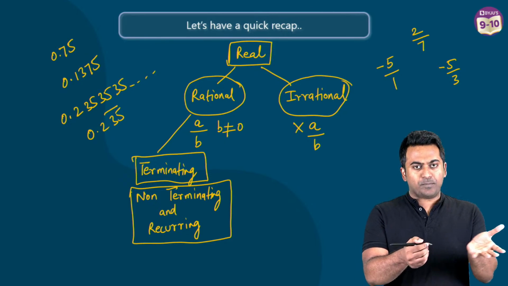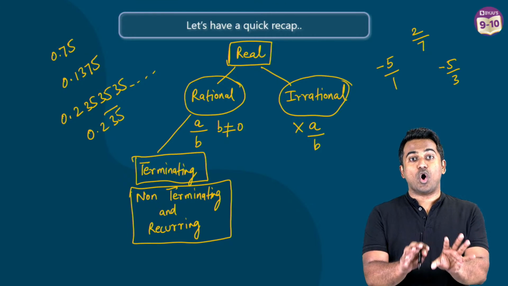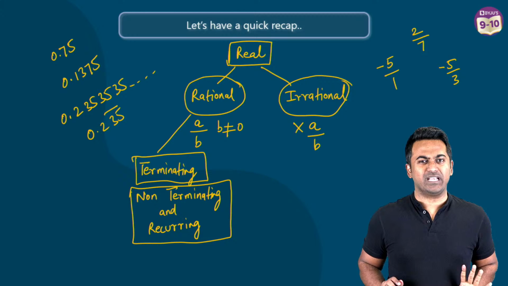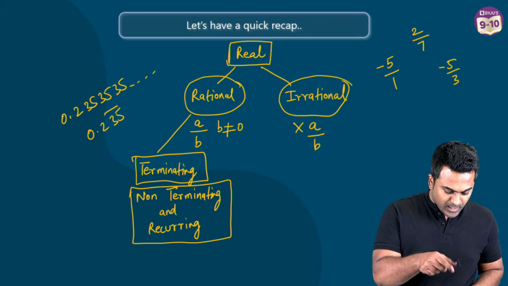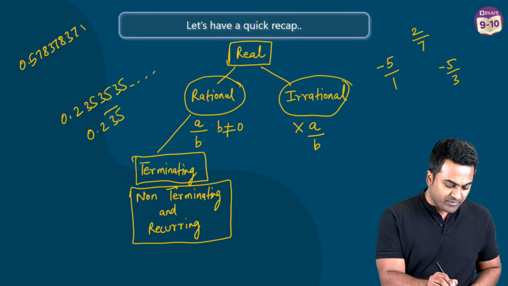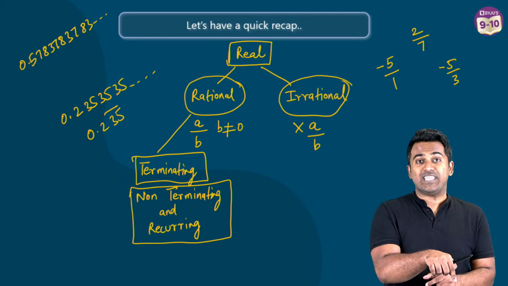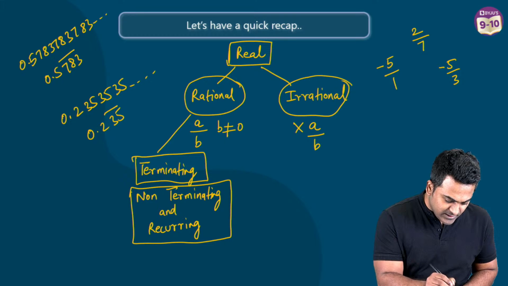Another example, come on, go ahead, type it out in the comments box. What could be an example for a non-terminating and recurring decimal? I can give you one more example. That could be 0.5783783. So you see it goes on and on and on, and you can see a recurring pattern here. If I were to put bars on top of digits, this is how we do it.